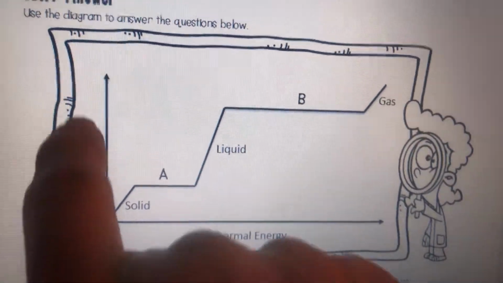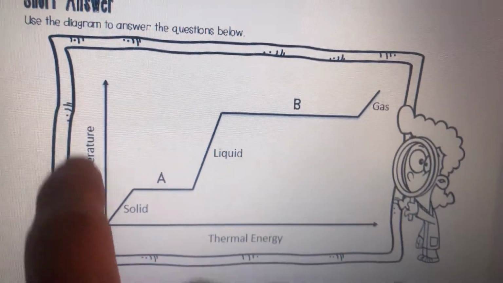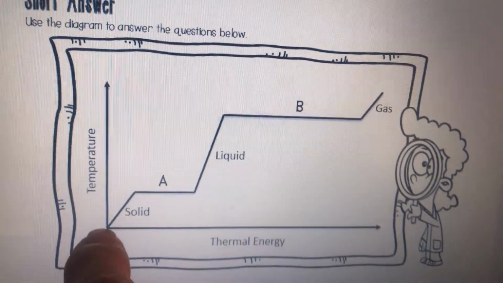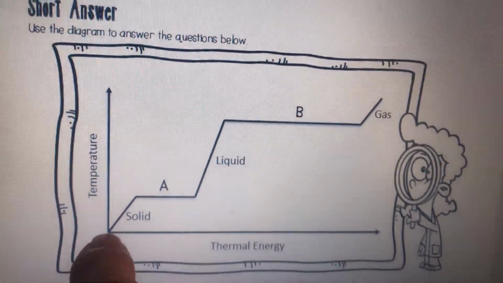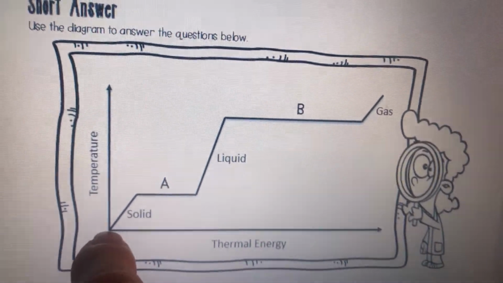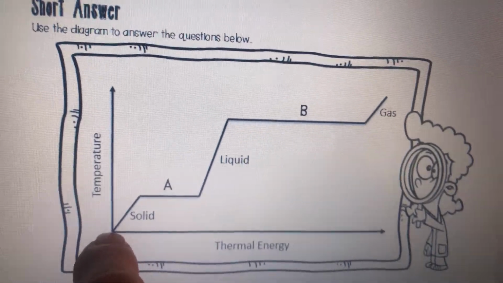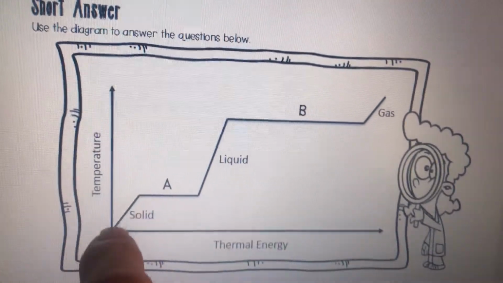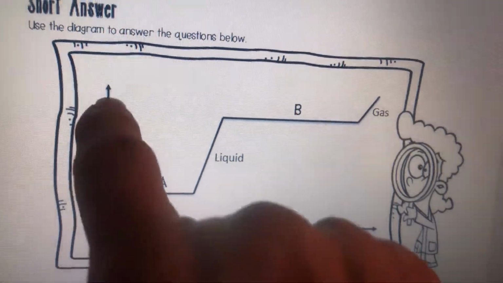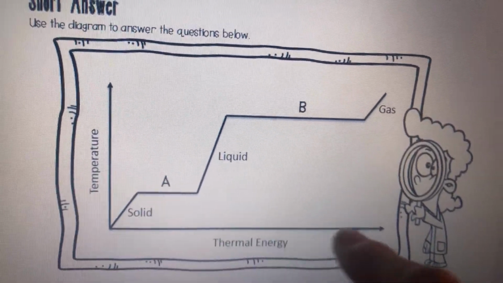And on this side of the graph is the temperature going up. So it might be like 10 degrees. Something would be frozen at that point, right? So here's the temperature going up, and then here's the thermal energy.